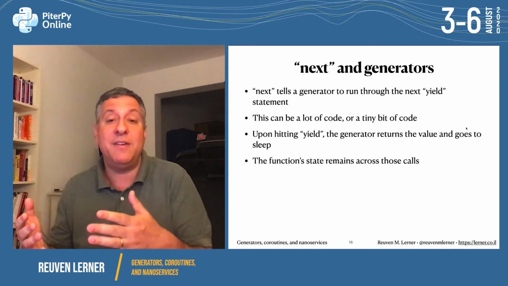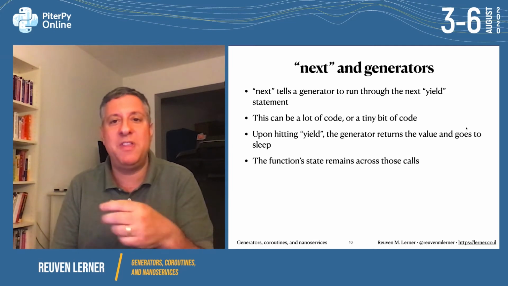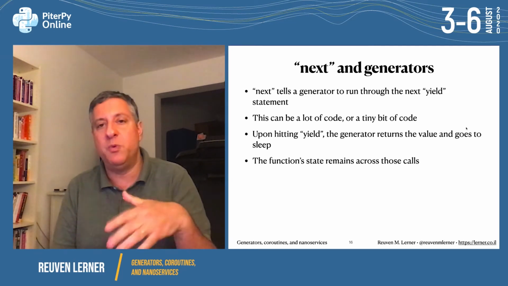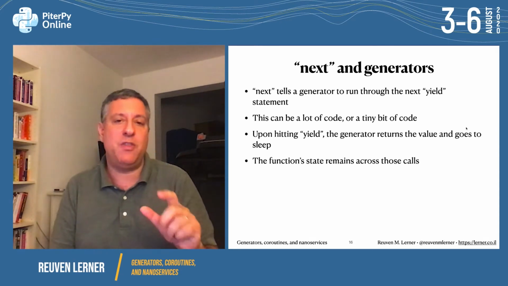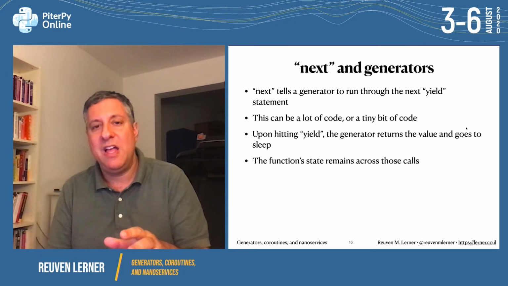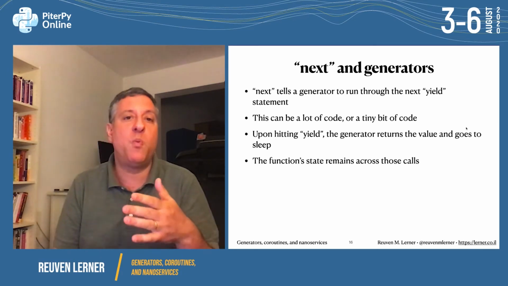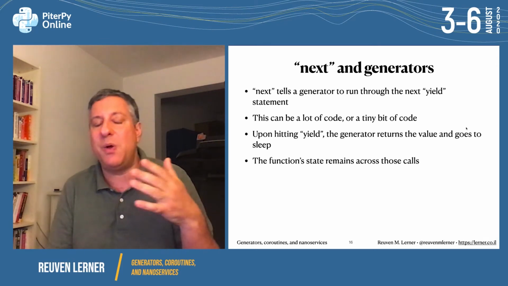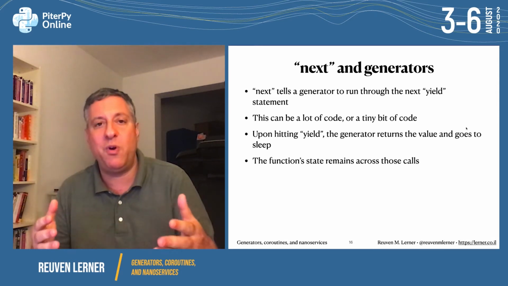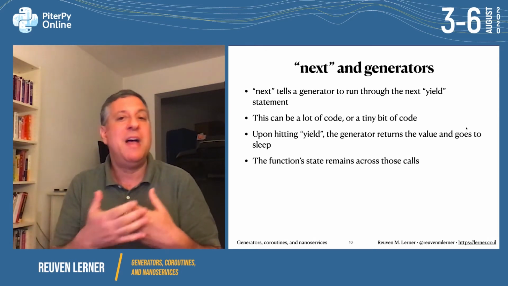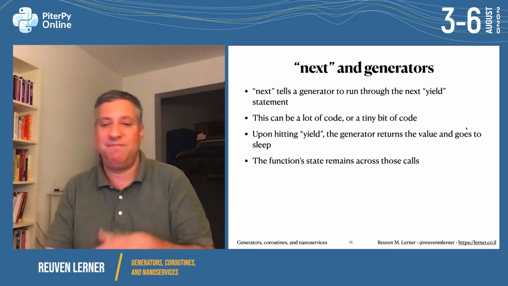Or it can be one line. Typically, not always, but typically you'll have one call to yield within a generator function, and then you'll just have it loop and loop and loop. But you don't have to. You can have as many yields as you want. And the function state, the local variables inside the function, stick around across those iterations. So you don't need to worry about local variables. Local variables do go out of scope and are destroyed when a function returns. But the function here is not returning. The function is yielding, going to sleep, waiting for the next.